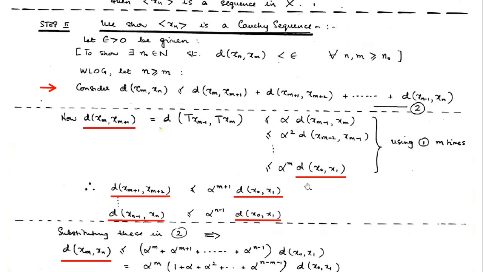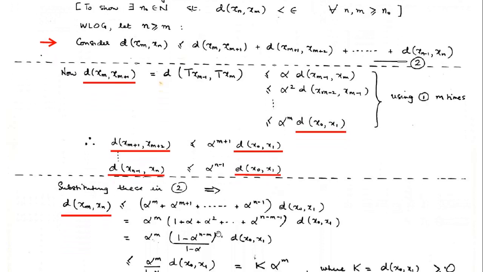Once this is done, this will actually help us put all these things here. So I'm actually jumping this step. It's an easy one. I'll come back because the flow of the proof is there.